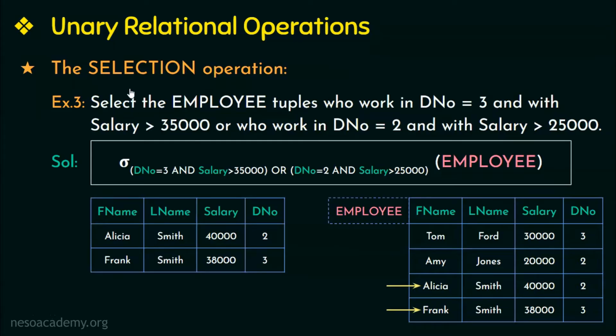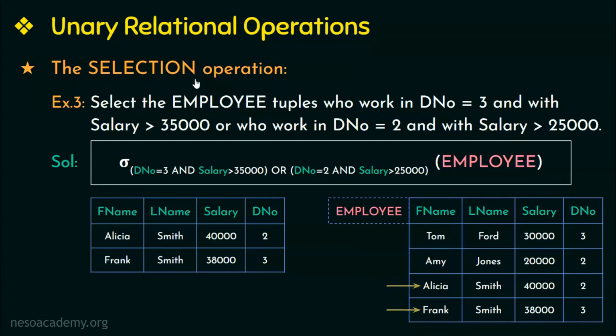Hope you understood the selection operation. You can see the selection operation as the horizontal partitioning of the table or the relation. That is, it divides the table or the relation horizontally into two sets of tuples. One set of tuples are those tuples that satisfy the given condition and are selected, and the other set of tuples are those tuples that do not satisfy the condition and are not selected. And that is it about the selection operation.